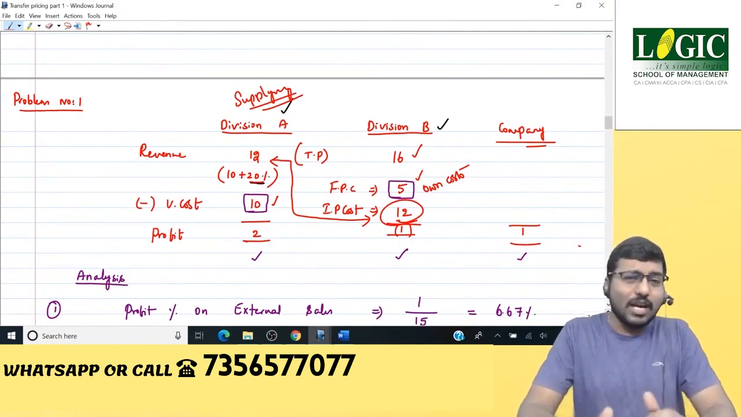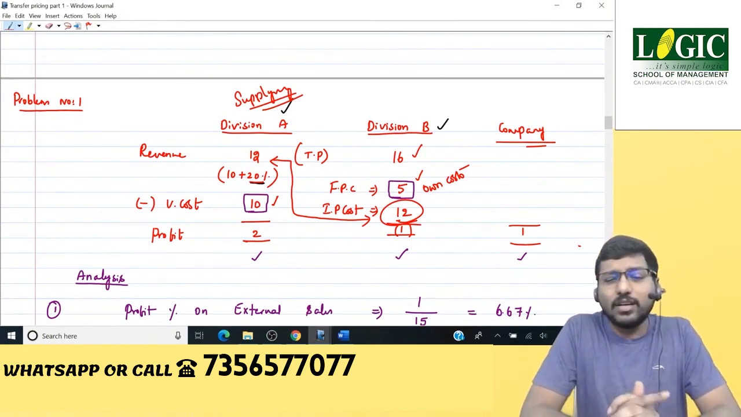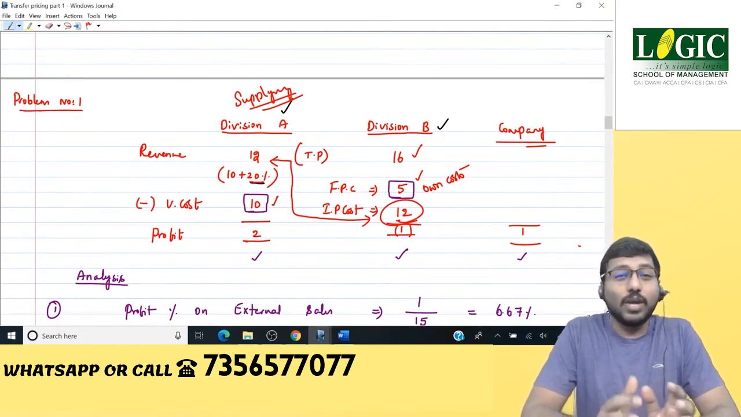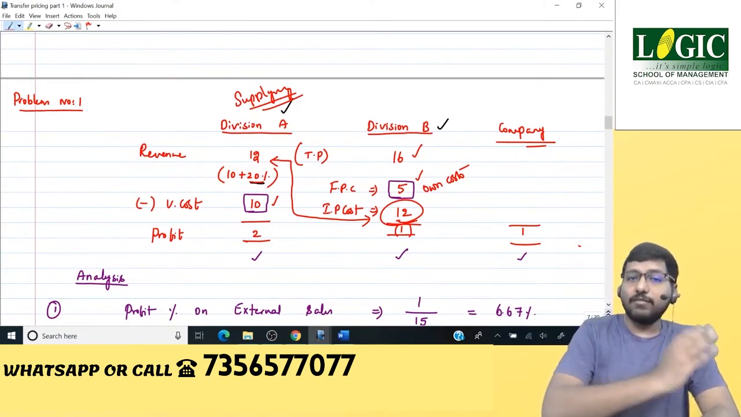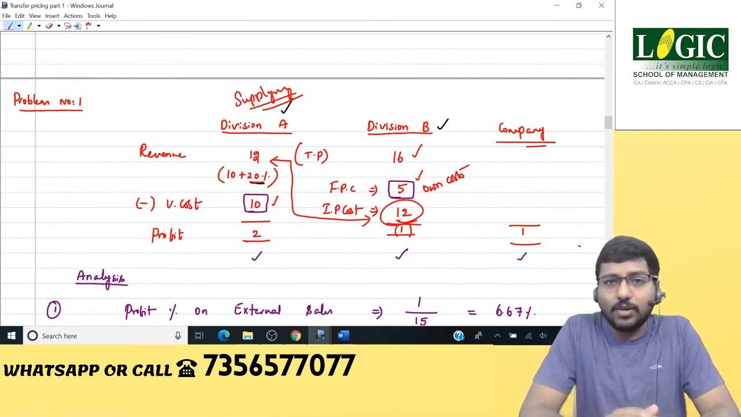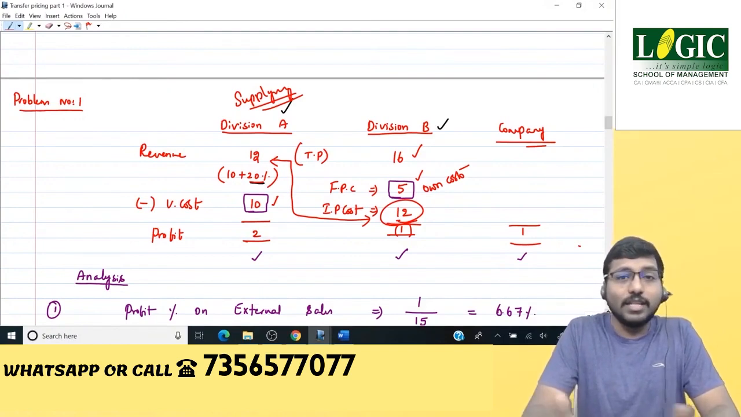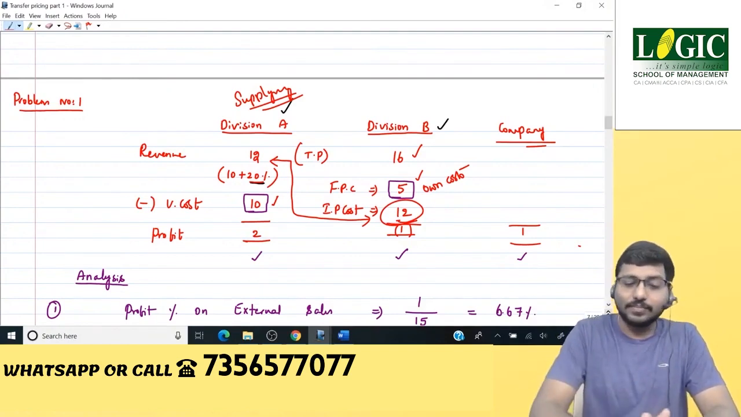So that was our second analysis. So what was the final solution for that? Probably you can ask division B to buy from outside, from an external vendor, and see if there is a possibility of getting the same intermediate product at a lesser price.